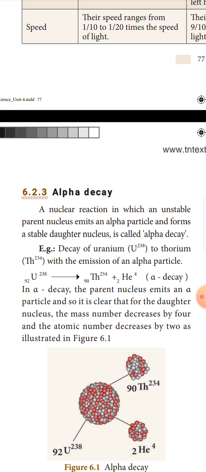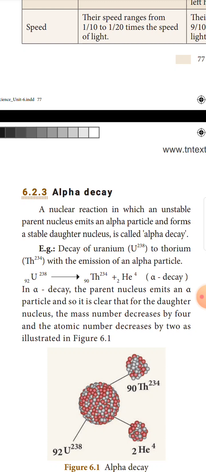Here the equation is given: uranium 238 gives thorium 234 plus helium 4. This is called alpha decay.